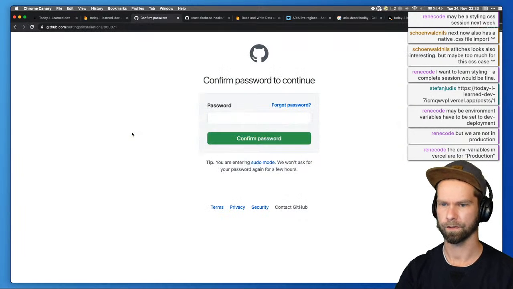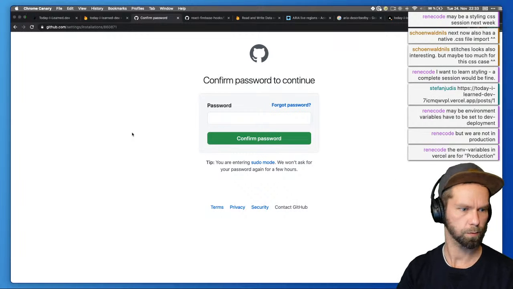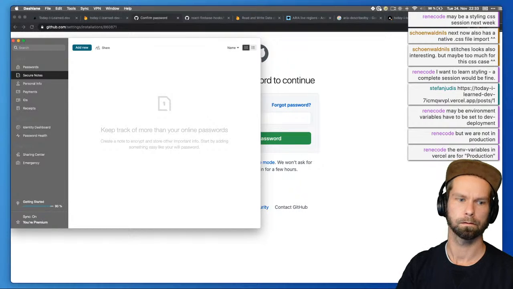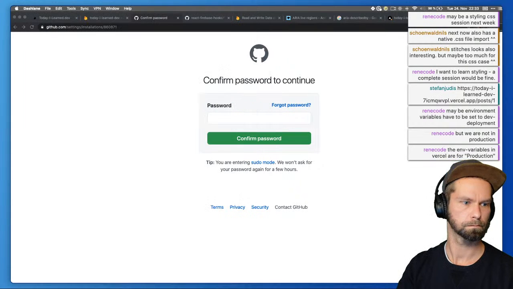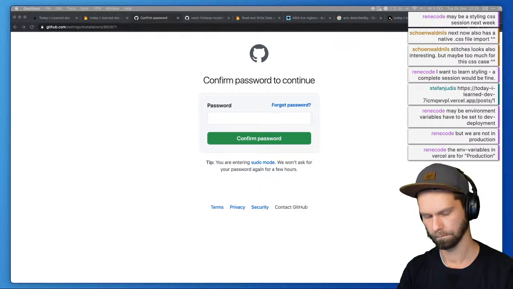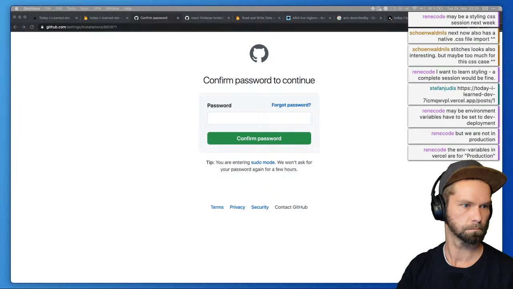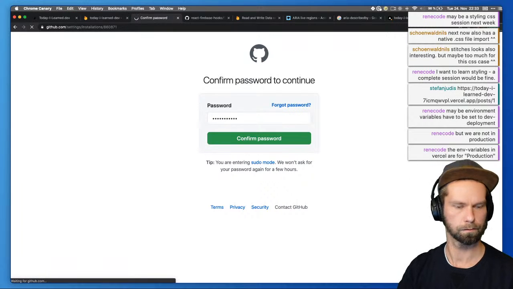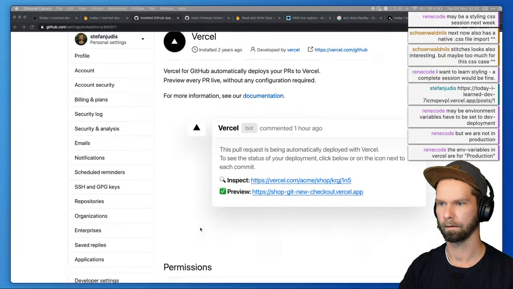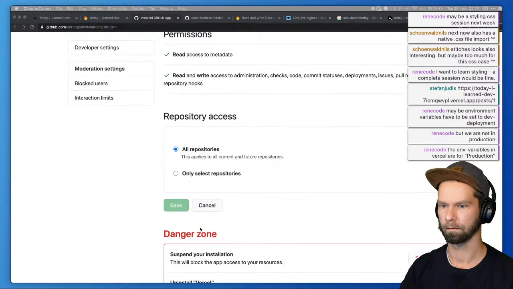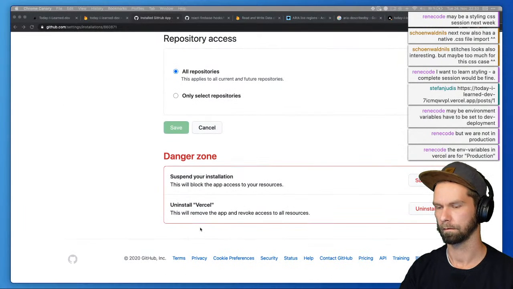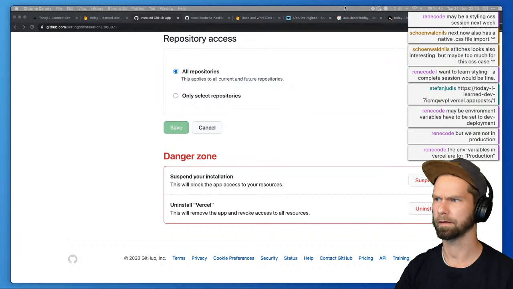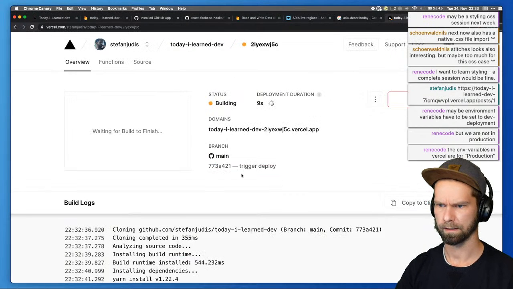Let me just quickly bring up my password manager. Oh, I think I have to do 2FA too. Oh no, okay. Yeah, it looks like that is actually done. Maybe it's looking at commit messages or something, I don't know. Okay, so let's see.